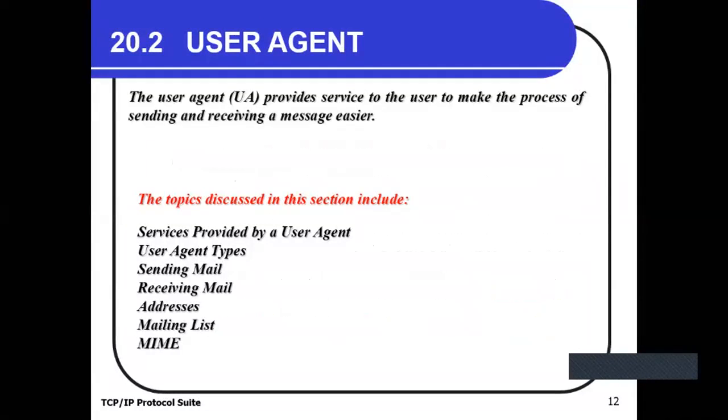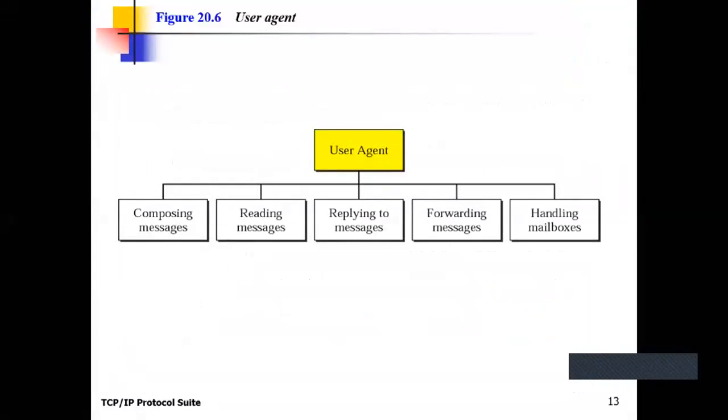Okay, now after that we are defining the user agent program's function. What is the role of the user agent program at both the machines, or both the ends? Okay, the UA is the user agent program. So what is the role of the user agent program?